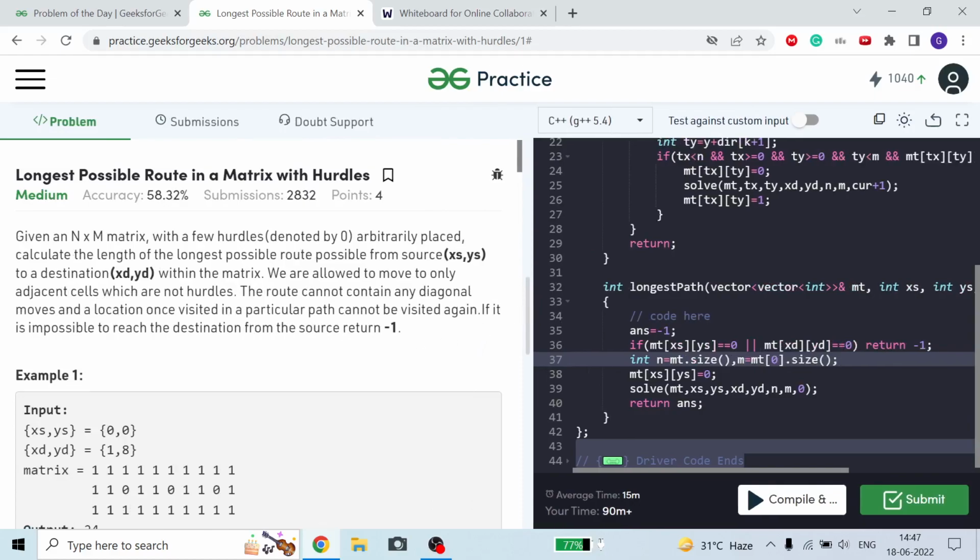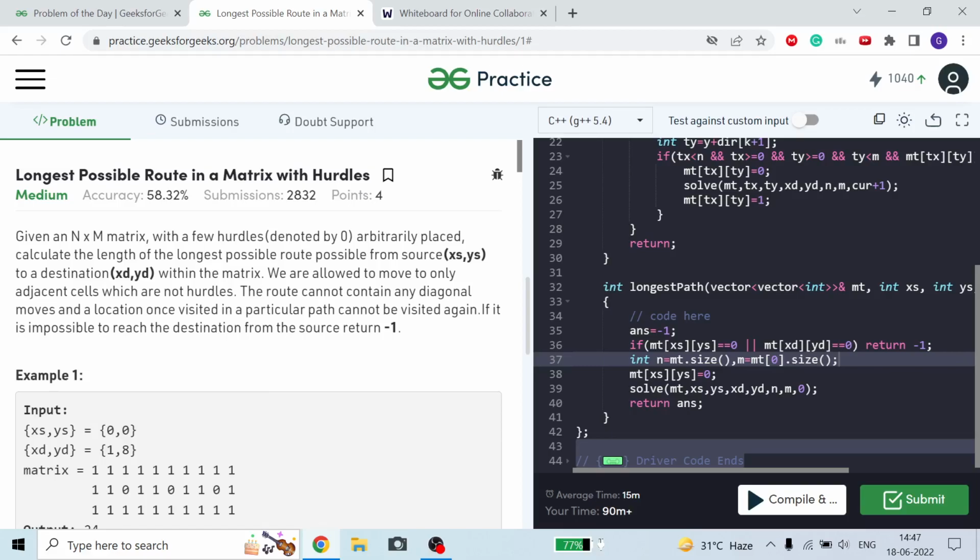So guys, here we are given an n by m matrix of n rows and m columns, and each cell is either an empty cell from which we can move, or a hurdle. Hurdles are represented by 0. It is a binary matrix where 1 means a movable cell from which we can move, and 0 means a hurdle. We cannot move from this particular cell.